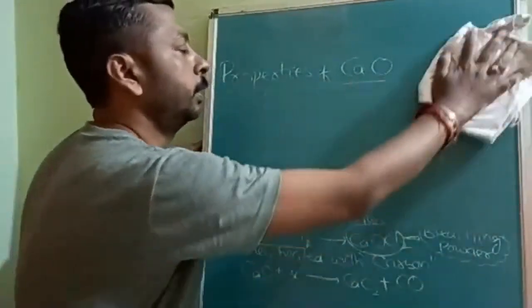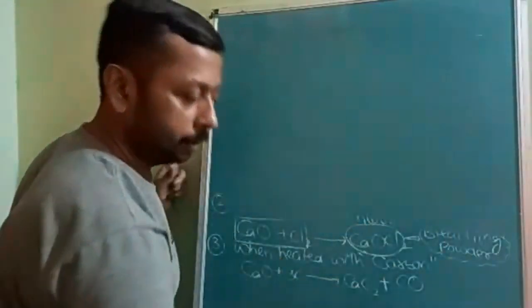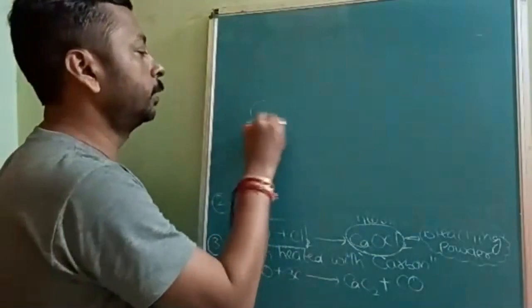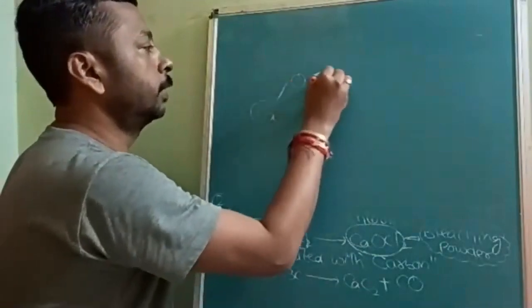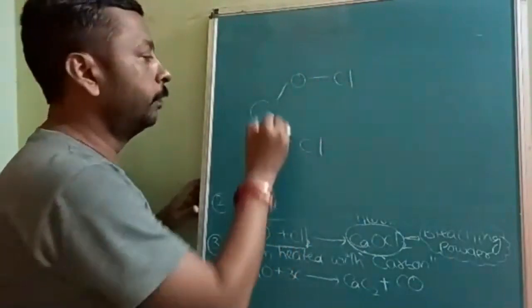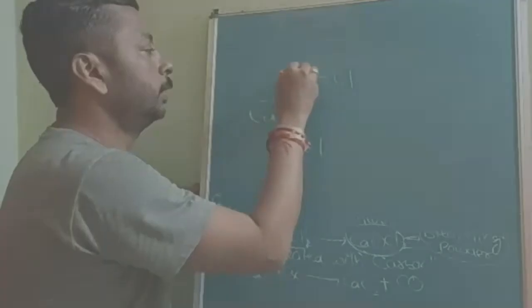Bleaching powder, the speciality is that chlorine is available in two different oxidation states. This is the structure of bleaching powder: Ca, one side it will be OCl, another side it will be simple Cl.